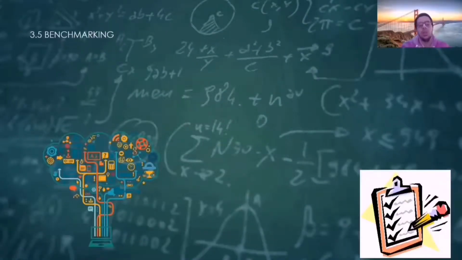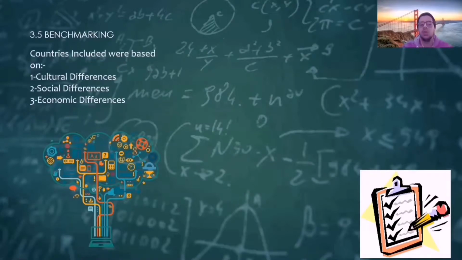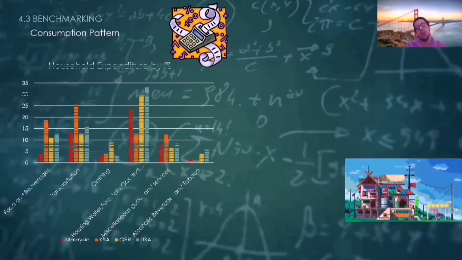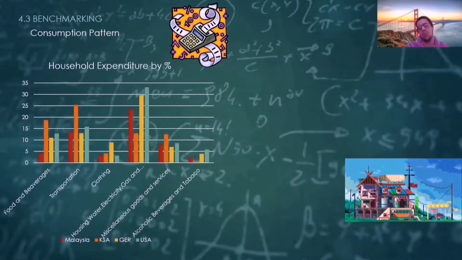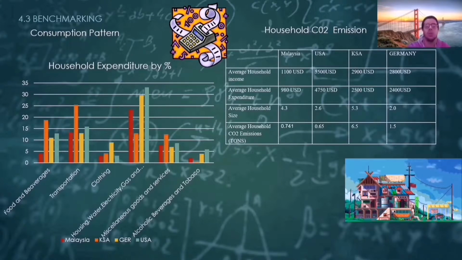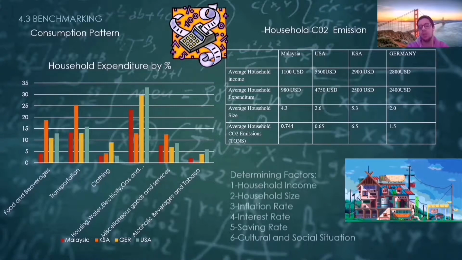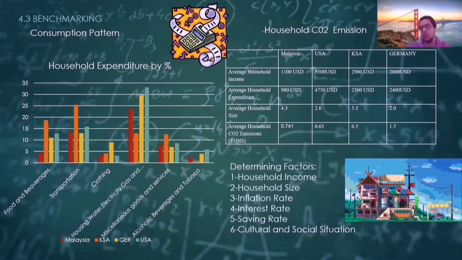When coming to benchmarking, the countries included were chosen based on their cultural, social, and economic differences. The 3 countries that were benchmarked with Malaysia were Saudi Arabia, Germany, and USA. As shown in the graph and table above, there were common differences in the consumption pattern, the household expenditure and household carbon dioxide emission, and this was caused by many internal and external factors such as household income, household size, inflation rate, interest rate, saving rate, cultural and social skills.